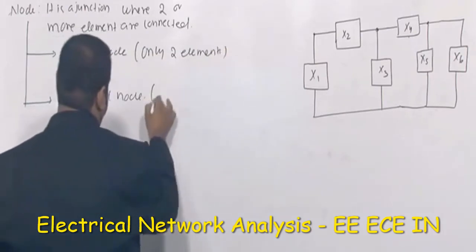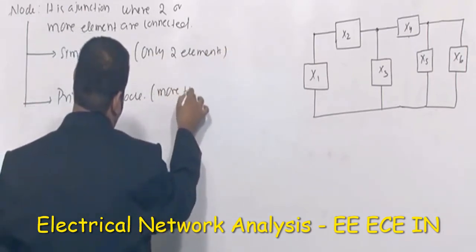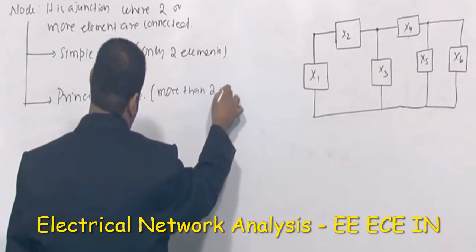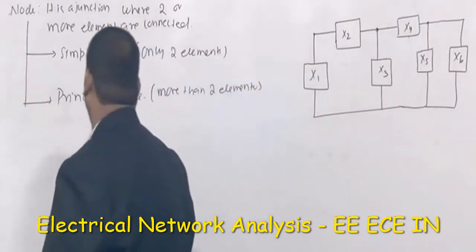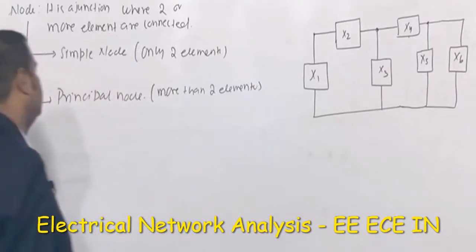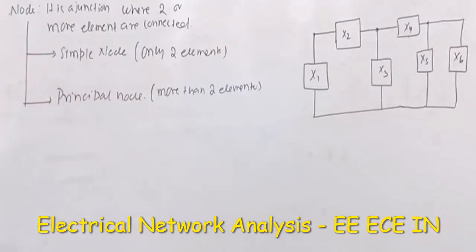Principal node means more than two elements are there. Simple node means only two elements. Principal node is more than two elements are there.